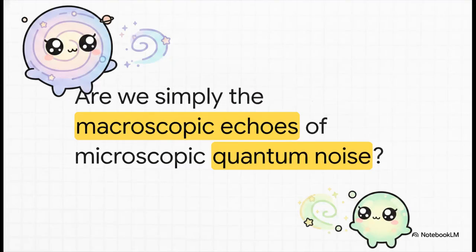If every single galaxy, every star, and every planet was seeded by a tiny, erratic subatomic fluctuation in the very first fraction of a second of time, are we simply the macroscopic echoes of microscopic quantum noise? It really shows that the physics of the incredibly small is intimately, undeniably bound to the physics of the unfathomably large. In a very real way, we are the universe structured by quantum mechanics looking back at itself.